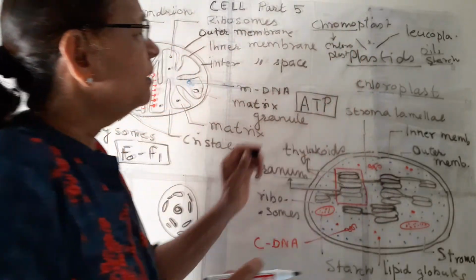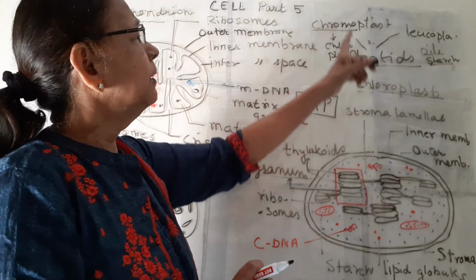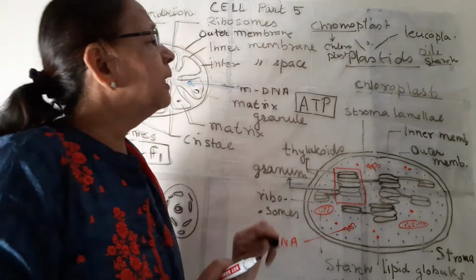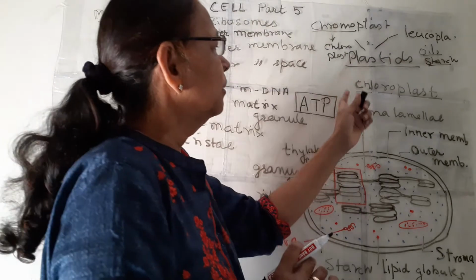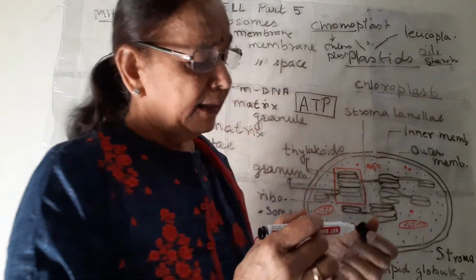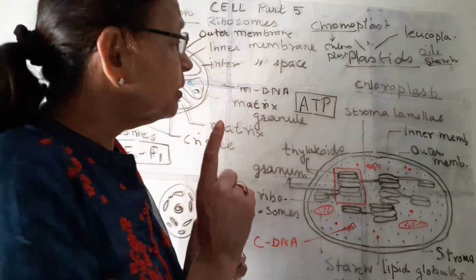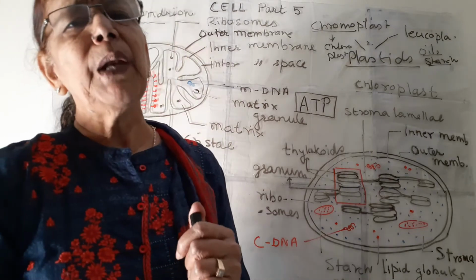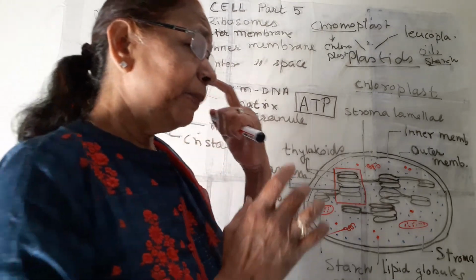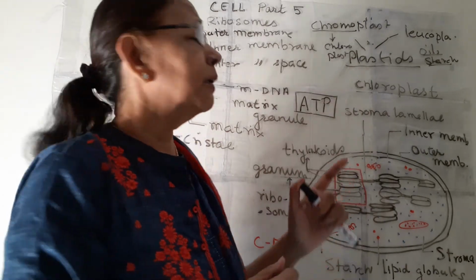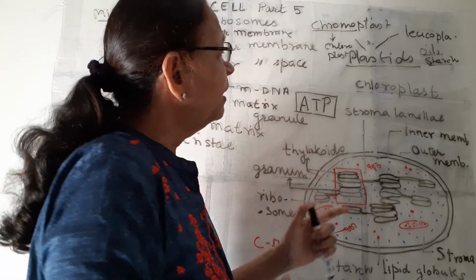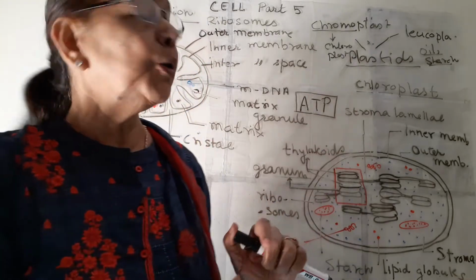So chromoplasts have orange color, yellow color and even green colored plastids. These green colored plastids are known as chloroplast and they are responsible for photosynthesis in plants. Life on planet Earth is due to the photosynthesis taking place inside the green plants due to the presence of these chloroplasts.